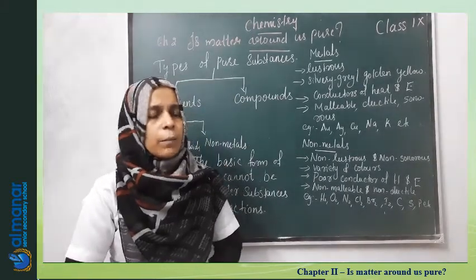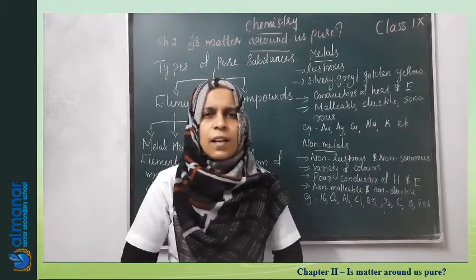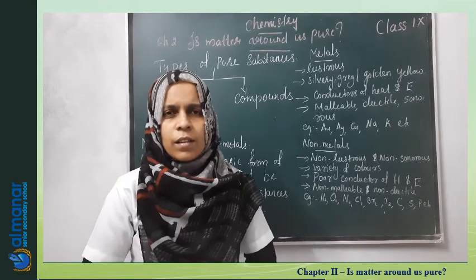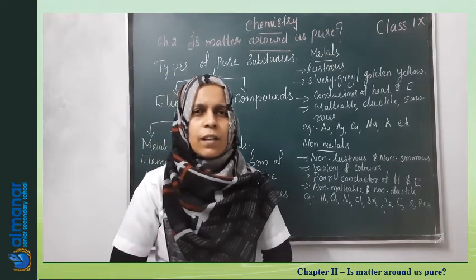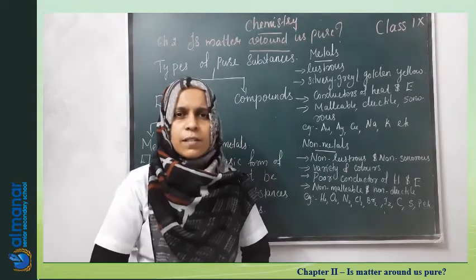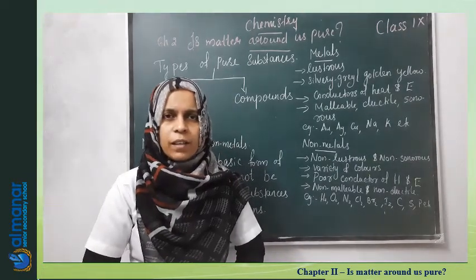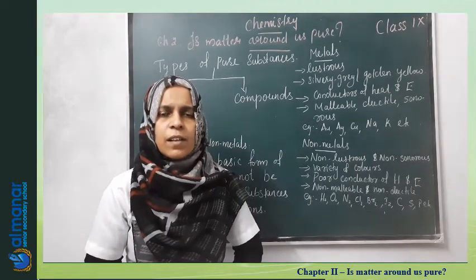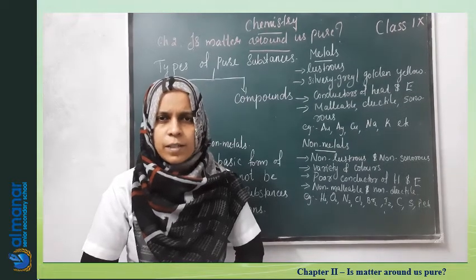Now again coming back to pure substances. Let us classify pure substances also into two types. Before that, what do we mean by a pure substance? A pure substance is made up of a single kind of matter. If a substance consists of a single kind of particles, we say that type of substance is a pure substance.